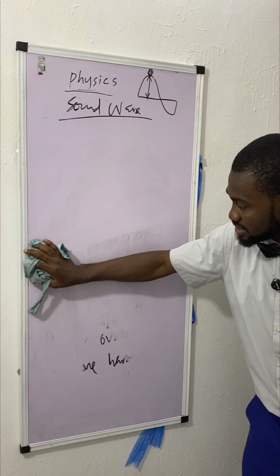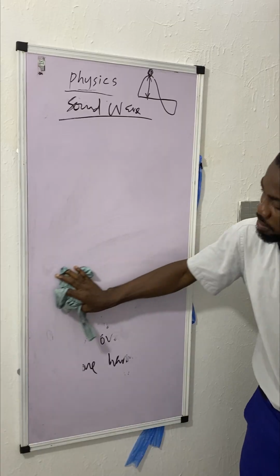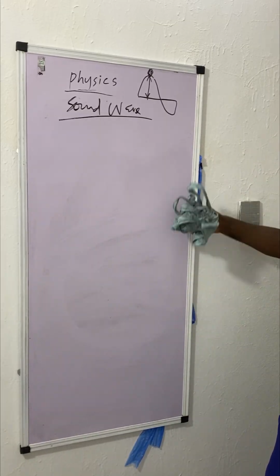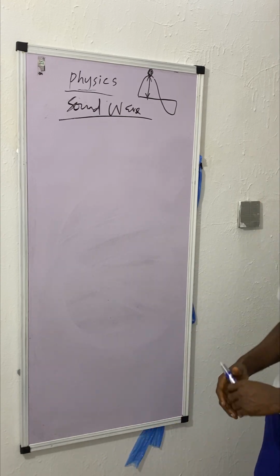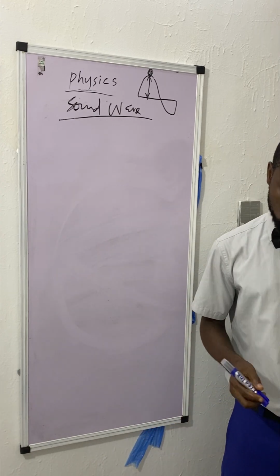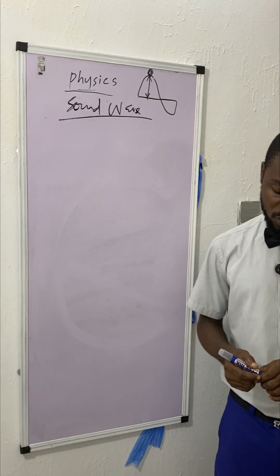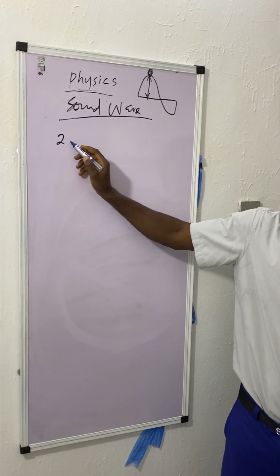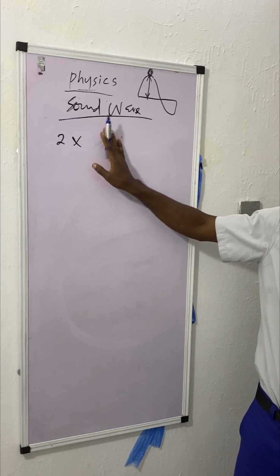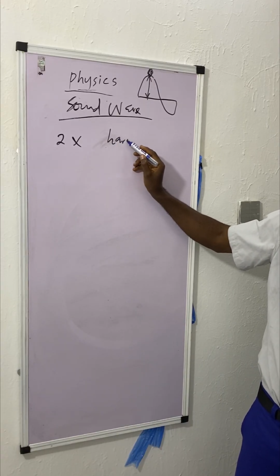Though they are almost the same, there is a slight difference between overtone and harmonics. But in school, we were taught that overtone is harmonics, which is why I indicated it here. Integral multiple of fundamental frequency. So you multiply the fundamental frequency by 2 to get what? Overtone, to get harmonics.